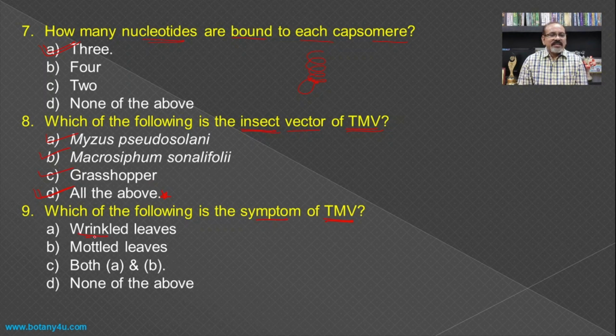So the first one is wrinkled leaves, and the second one is mottled leaves, means formation of wrinkles on the leaves as well as the formation of certain spots on the leaves, that is the mottled type of leaves. Both these characteristics are shown by the tobacco plant in the form of wrinkled leaves as well as mottled leaves, and hence both A and B becomes the answer for this question.